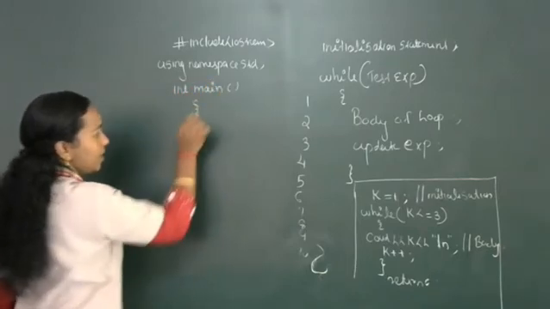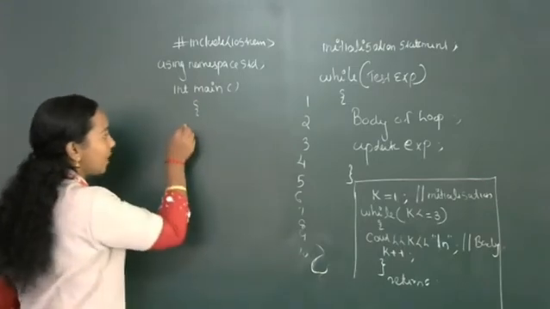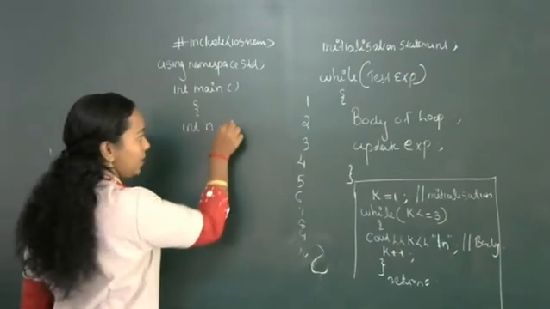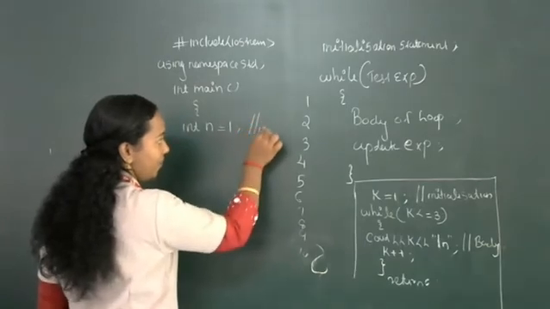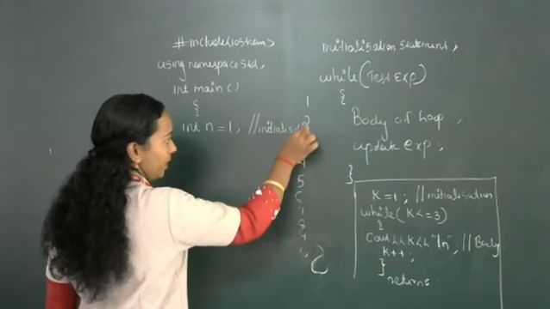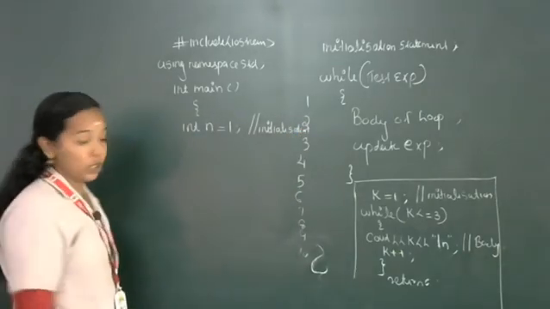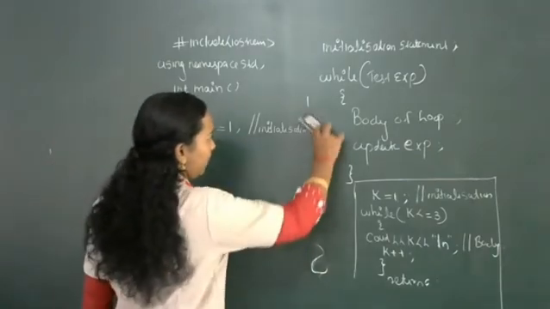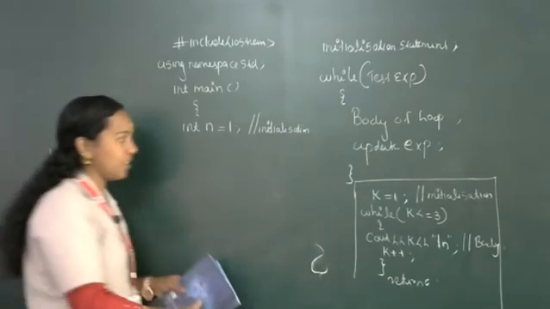Open the bracket. Here I am going to declare the loop control variable. Which one is the loop control variable? n equal to 1. What does this statement indicate? n equal to 1 is the initialization statement. We are declaring n is equal to 1. Initialization is over. What will be the next statement?